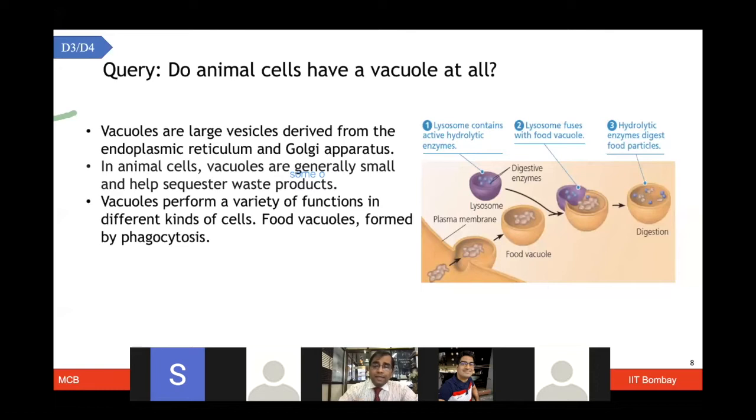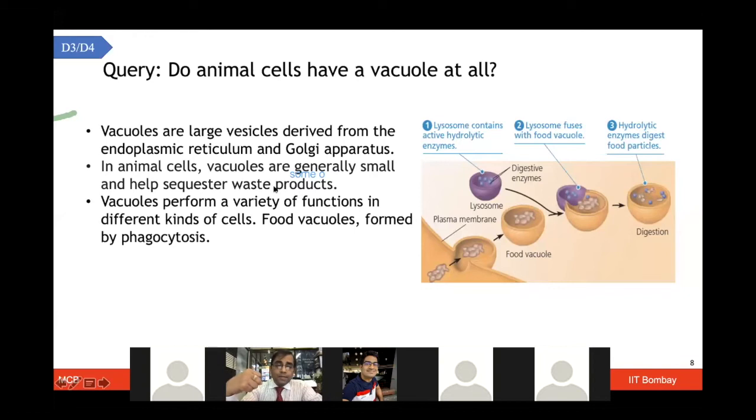In the animal cells, these vacuoles are going to sequester the waste products. In plants, you generate a lot more waste products from the different pigments and toxins. Therefore, you need a much larger vacuole to perform these functions.